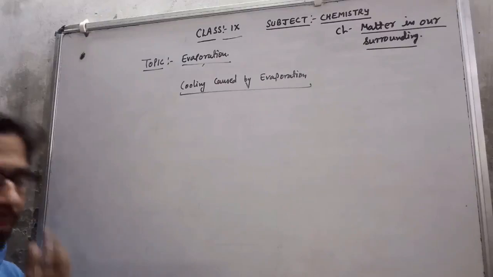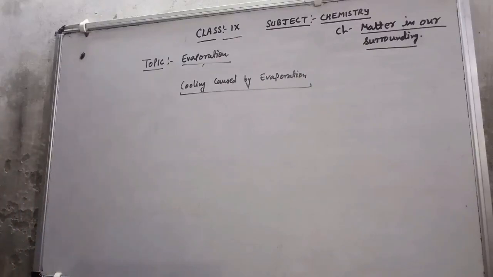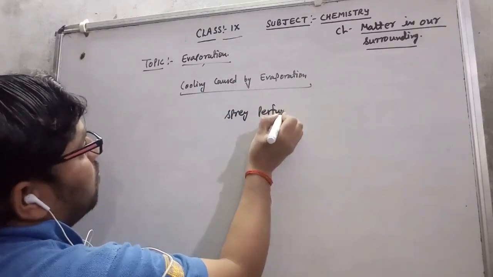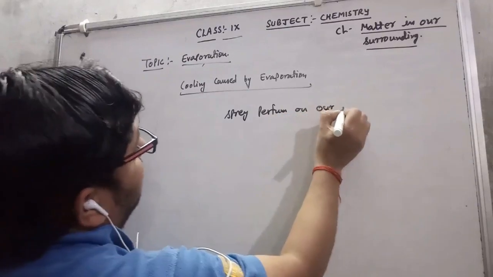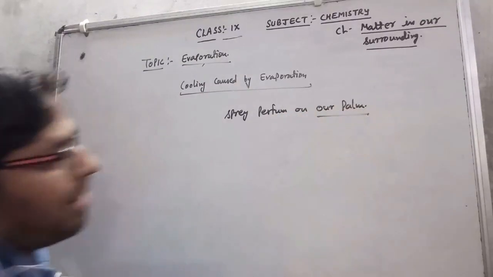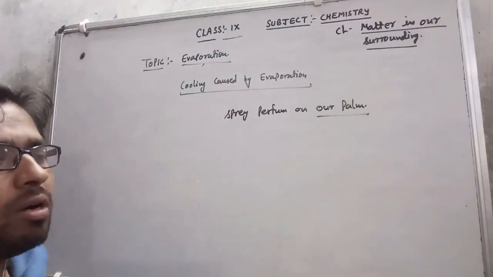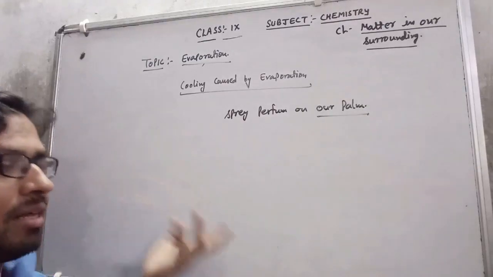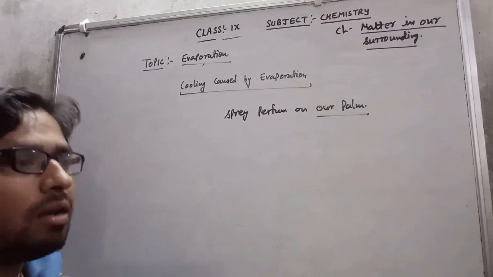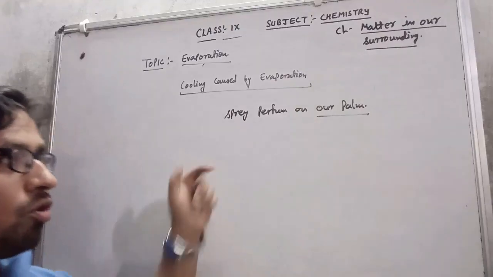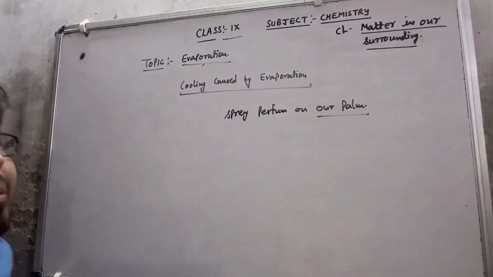A very simple example I'm giving you: suppose we have a perfume and you spray the perfume on your palm. Then we feel coldness. What is the reason? By spraying the perfume on our palm we feel cold, or if you spray a deo also, you feel a little coolness in comparison to other body parts, on the part on which you spray it. There is a very simple reason.